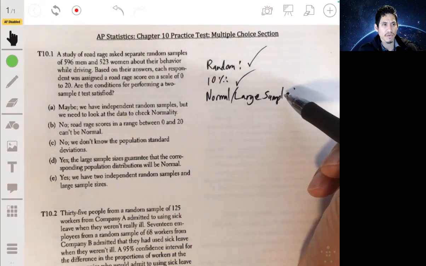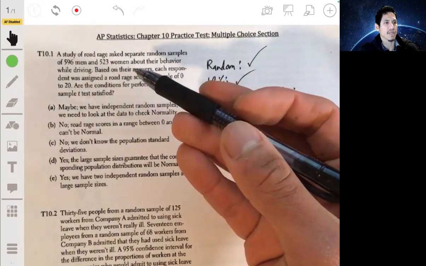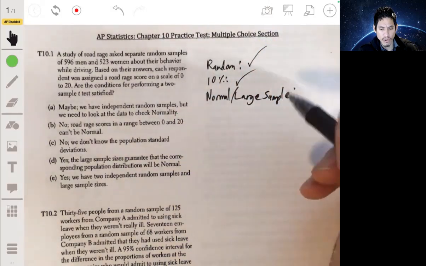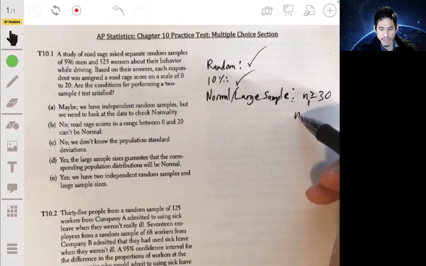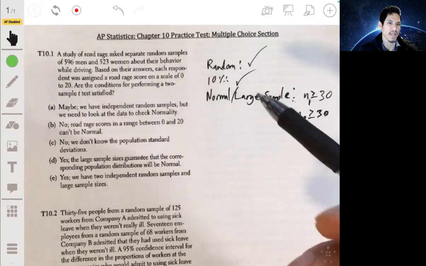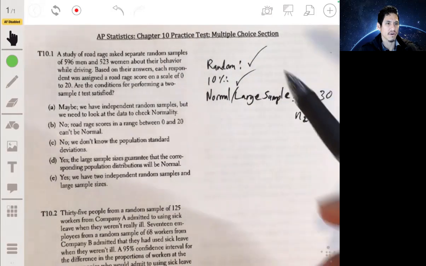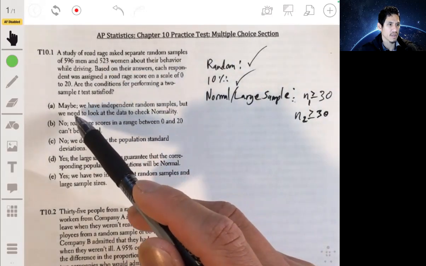And normal large sample, either we're told that the population is about normal, or our sample sizes are at least 30. Both our sample sizes are at least 30. That's what most texts use. I know some other texts may use 25, but in either case, our sample sizes are each large enough, so all conditions are met. So let's go through each one.